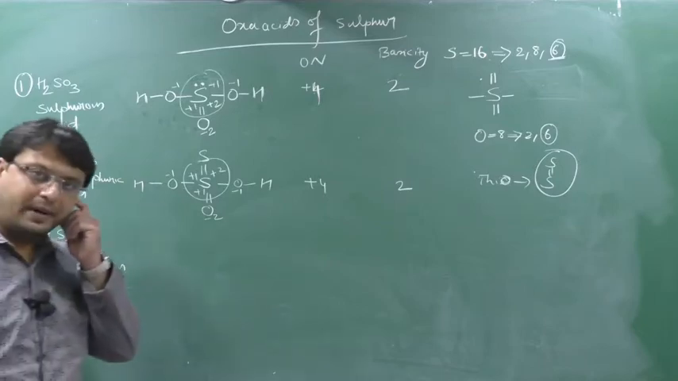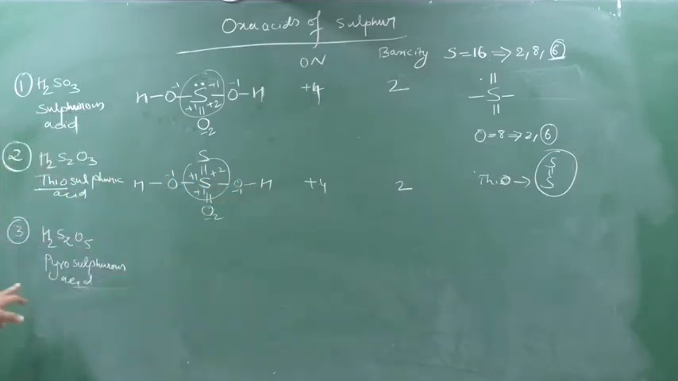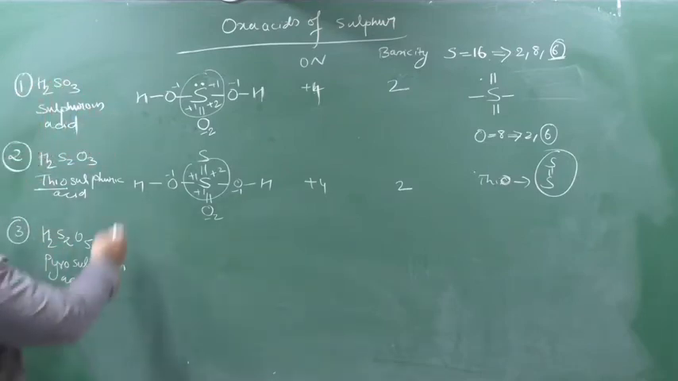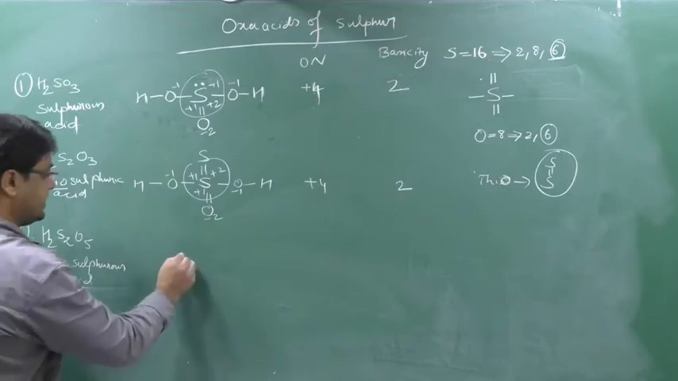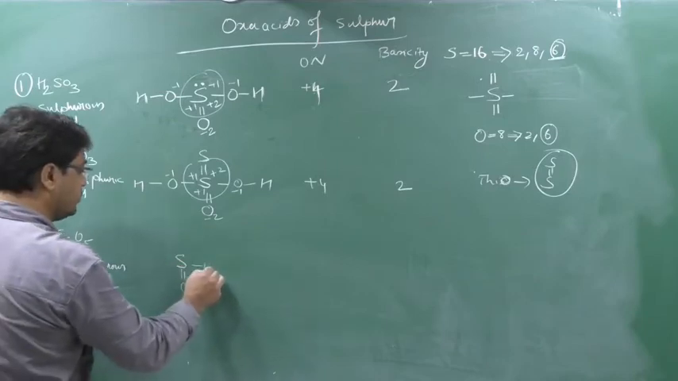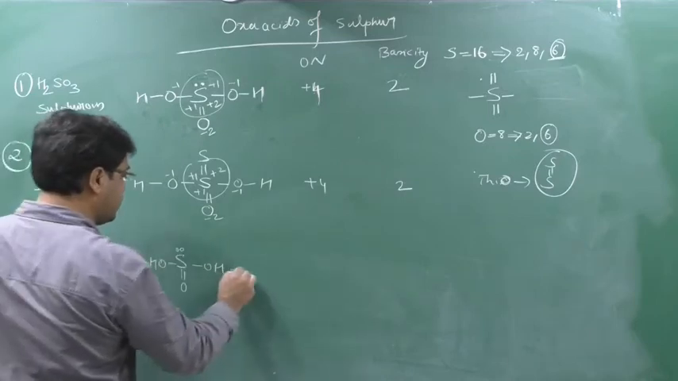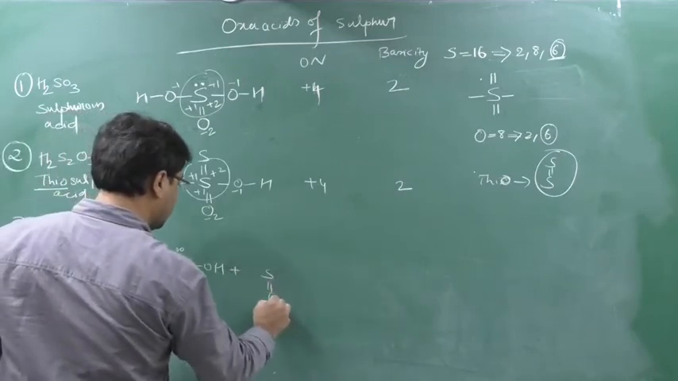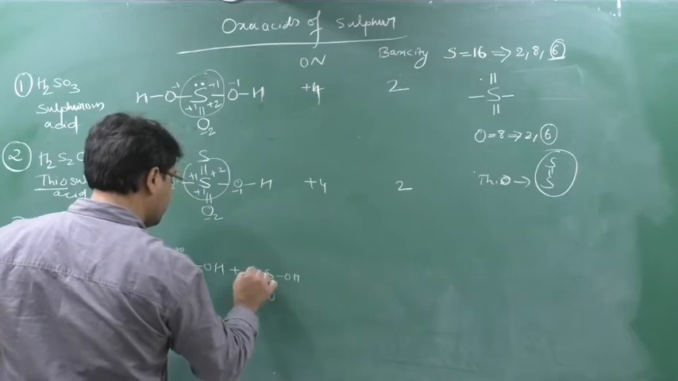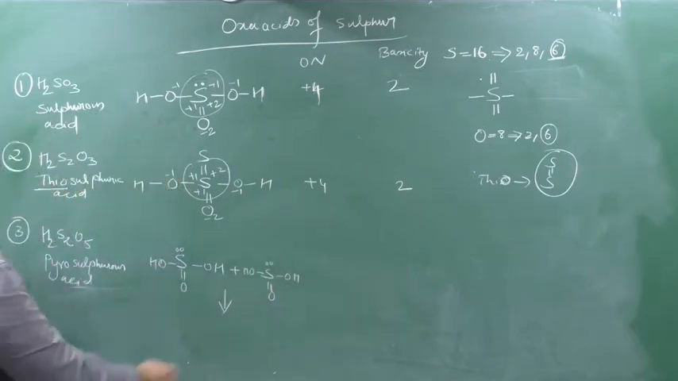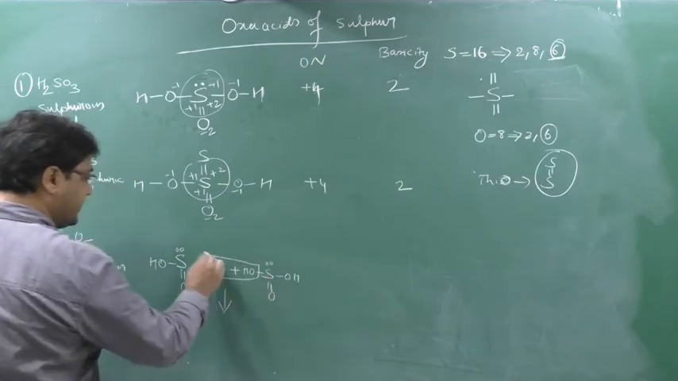Pyro means heating. Last class also I told you, pyrophosphoric acid. Pyro means heating. Now what do you have to heat? You have to take 2 moles of sulfurous acid, heat it and remove the water molecule. So take 2 moles of sulfurous acid. Here S double bond O, OH, here OH, here one lone pair, plus S double bond O, OH, OH, lone pair.